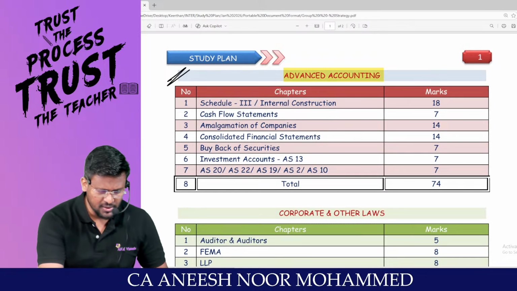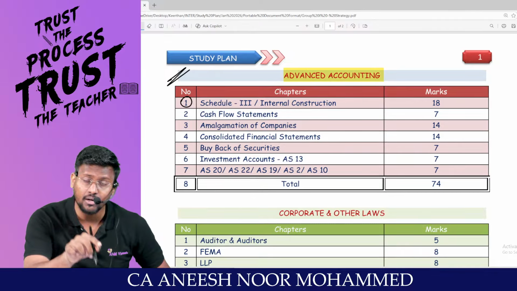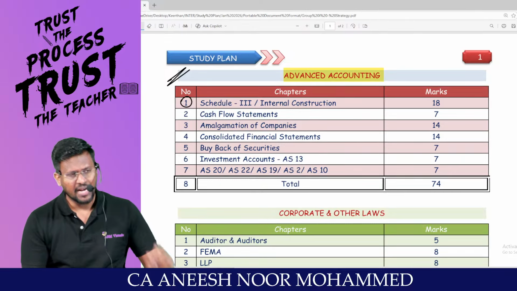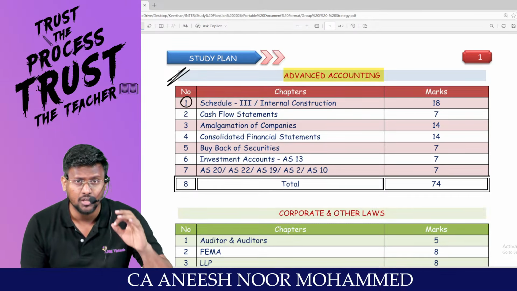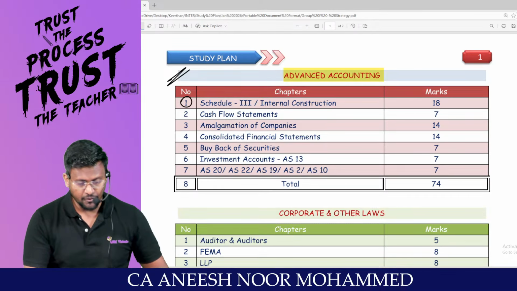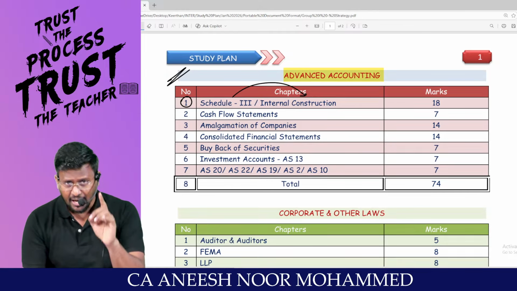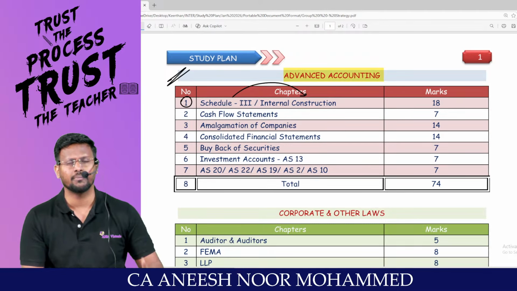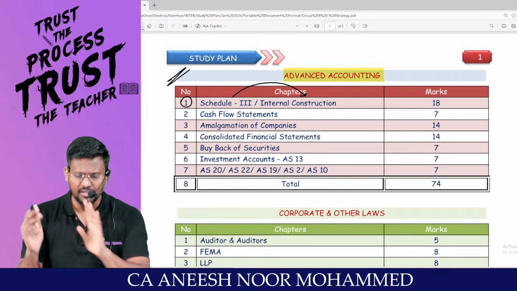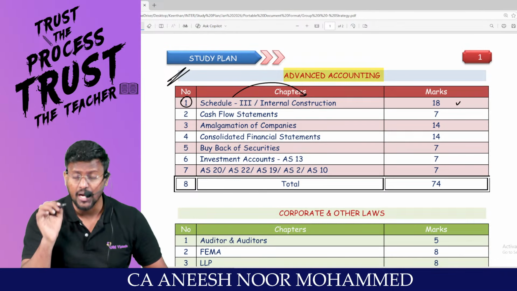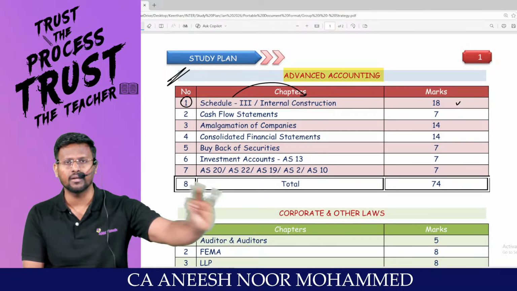My dear lovable students, in every paper they are asking schedule 3 or internal reconstruction. Either they are asking a 14-mark question from schedule 3 or a 14-mark question from internal reconstruction. If they are asking schedule 3 for 14 marks, they are keeping IR for 4 marks. If they are asking internal reconstruction for 14 marks, they are keeping schedule 3 here and there, as an MCQ, or they are skipping it. So from these 2 chapters, we can expect a minimum of 14 to 18 marks.